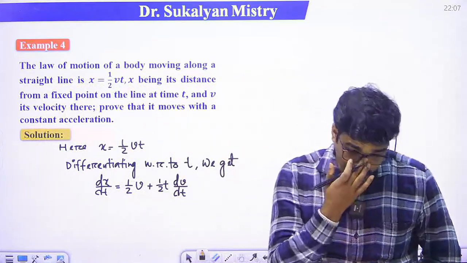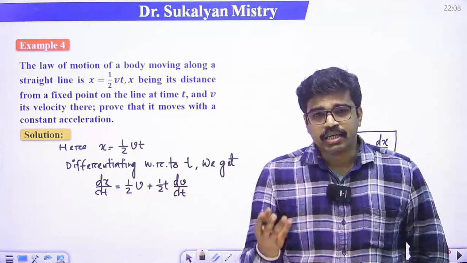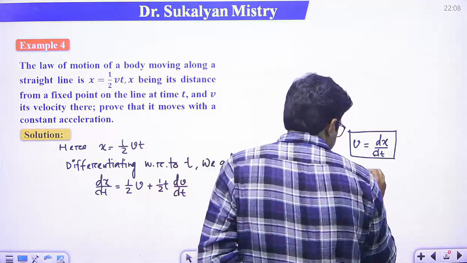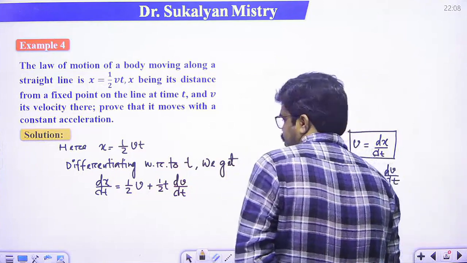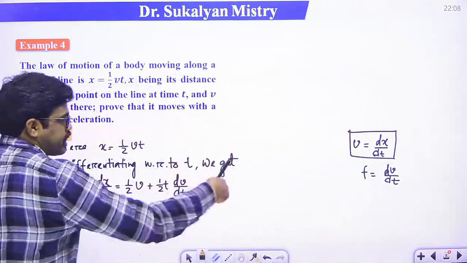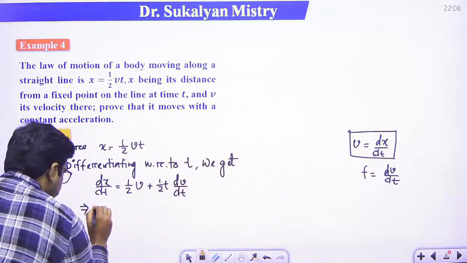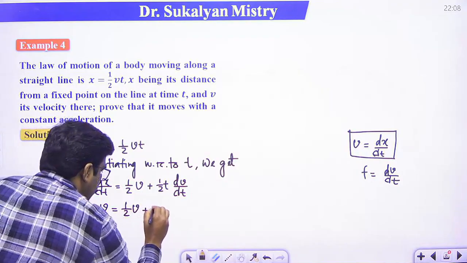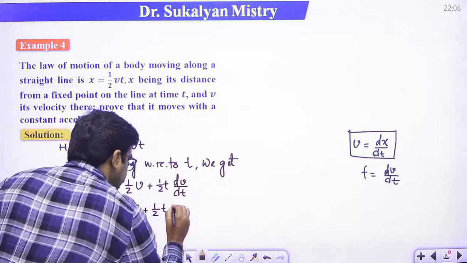Now dv/dt, that is acceleration, that is f, right? So dx/dt is the velocity. So this implies that v is equal to 1/2 v plus 1/2 t dv/dt, that is f.